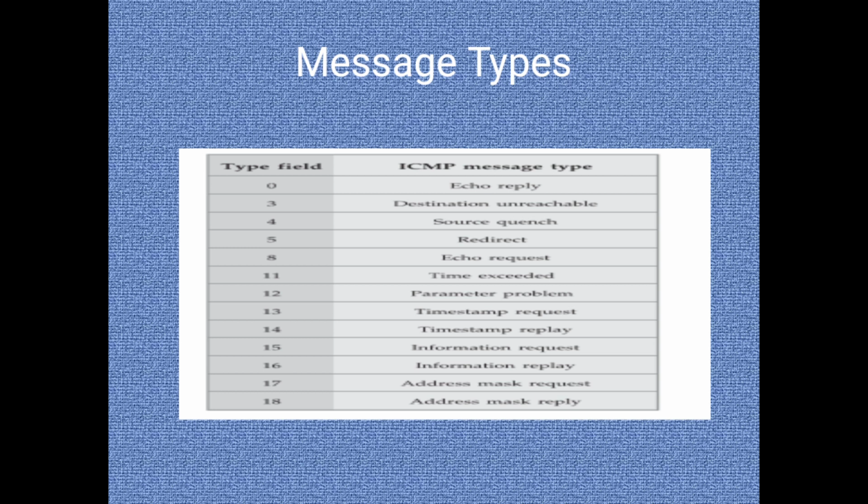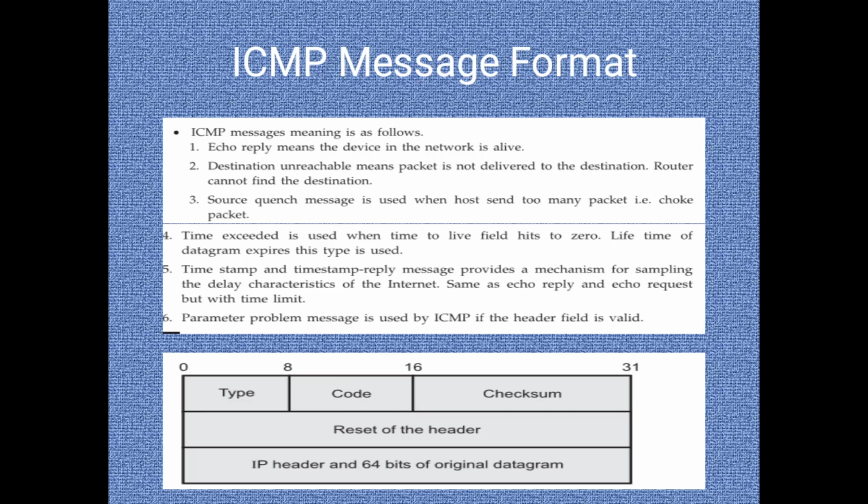These messages are used for echo reply, destination unreachable, source quench, redirect, echo request, parameter problem, timestamp request and reply, information request and reply, and address mask request and reply. The ICMP frame format includes type, code, checksum, rest of the header, IP header and 64 bits of the original datagram.